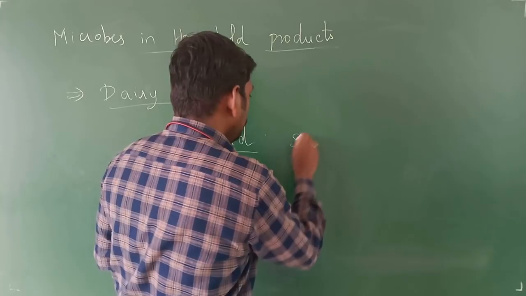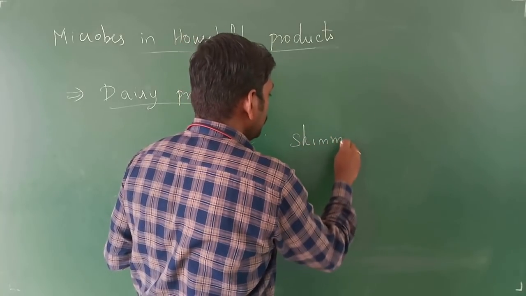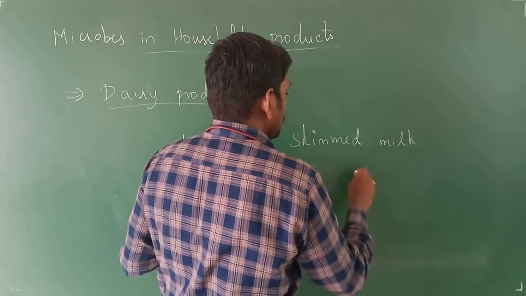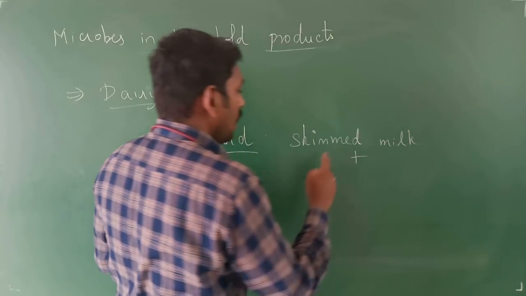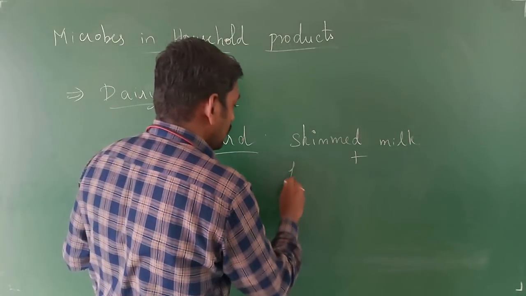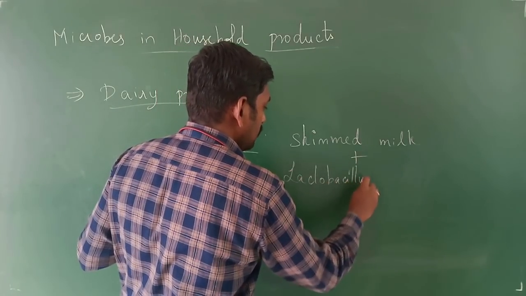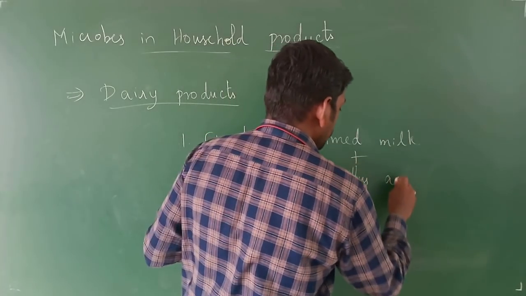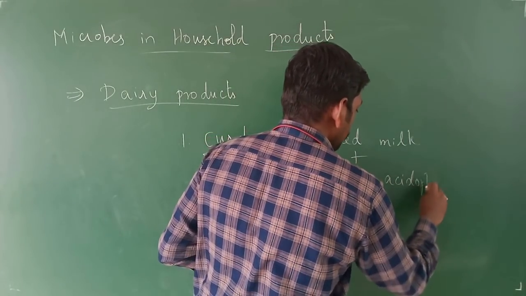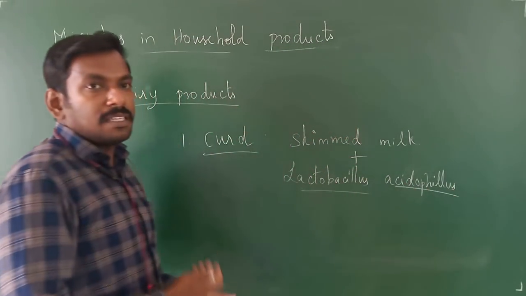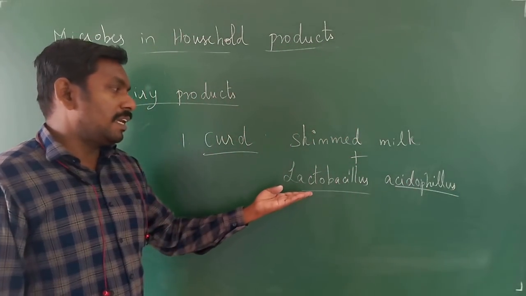So you will be having the skimmed milk. With the skimmed milk, you have to add the bacteria called Lactobacillus acidophilus, right?